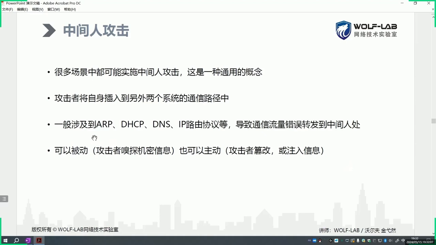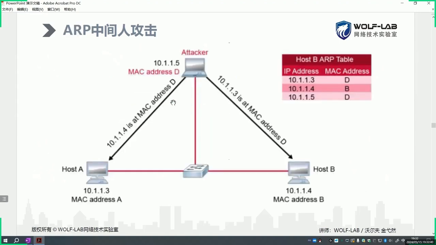Alright, regarding this diagram, let's take a look here. Here we have a host B. At this host B, there's an ARP table. This ARP table states 10.1.1.3. What does this one correspond to? It corresponds to a MAC address. Logically, 10.1.1.3 should correspond to A's MAC address.